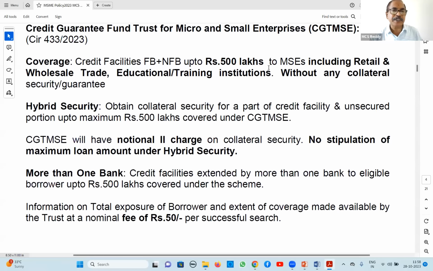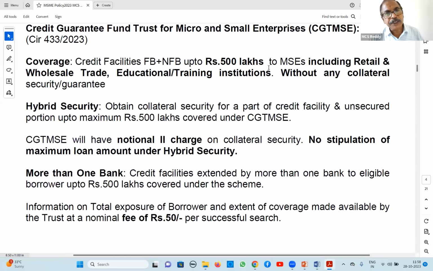So in such a situation, the central government, with the help of SIDBI, started this. They tell banks that if somebody is not having collateral security, we will give a guarantee and you sanction them loans without taking collateral security. If you take collateral security, we will not give a guarantee. This is their concept.